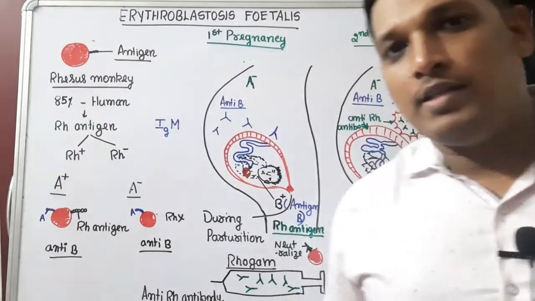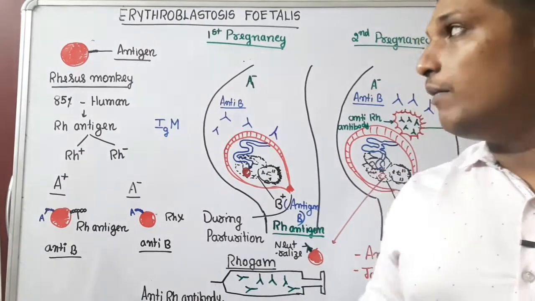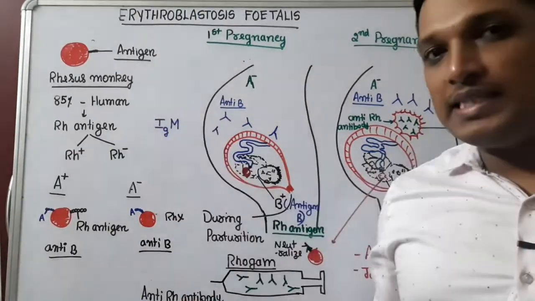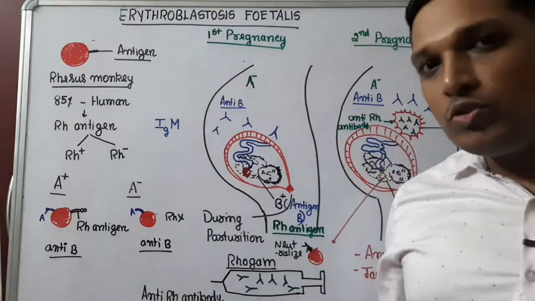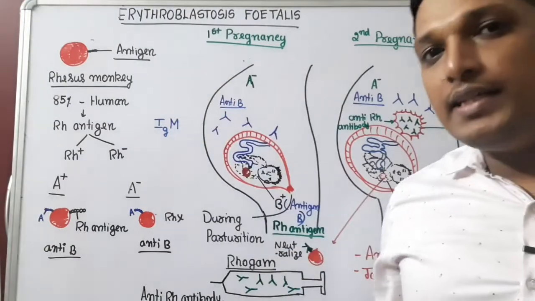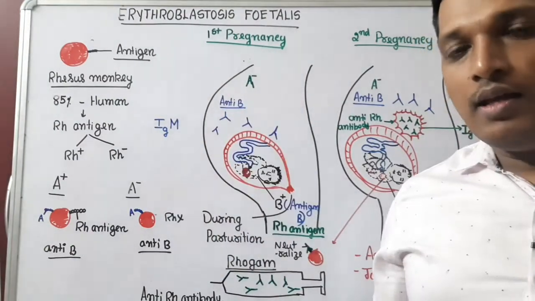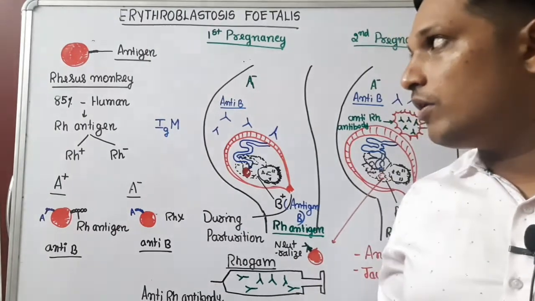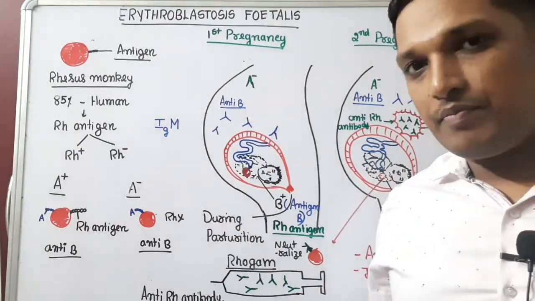Good evening everyone. Now we are going to understand about erythroblastosis foetalis. Erythro means red blood. Blastosis refers to breakdown of red blood cells. In fetus is foetalis. How does it occur? To understand that, let us understand the concept of Rh antigen.